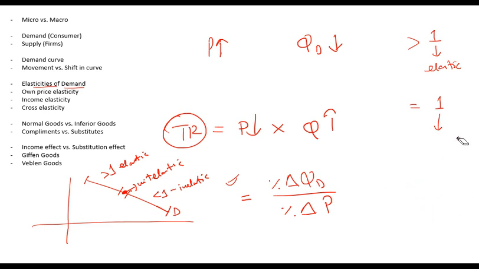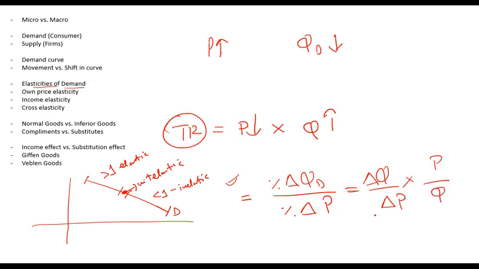Okay, so another key point to note is that elasticity can be calculated using another formula, which is change in quantity divided by change in price, multiplied by price divided by quantity. Remember this formula as well, and this is more important, I would say, with respect to practice questions.